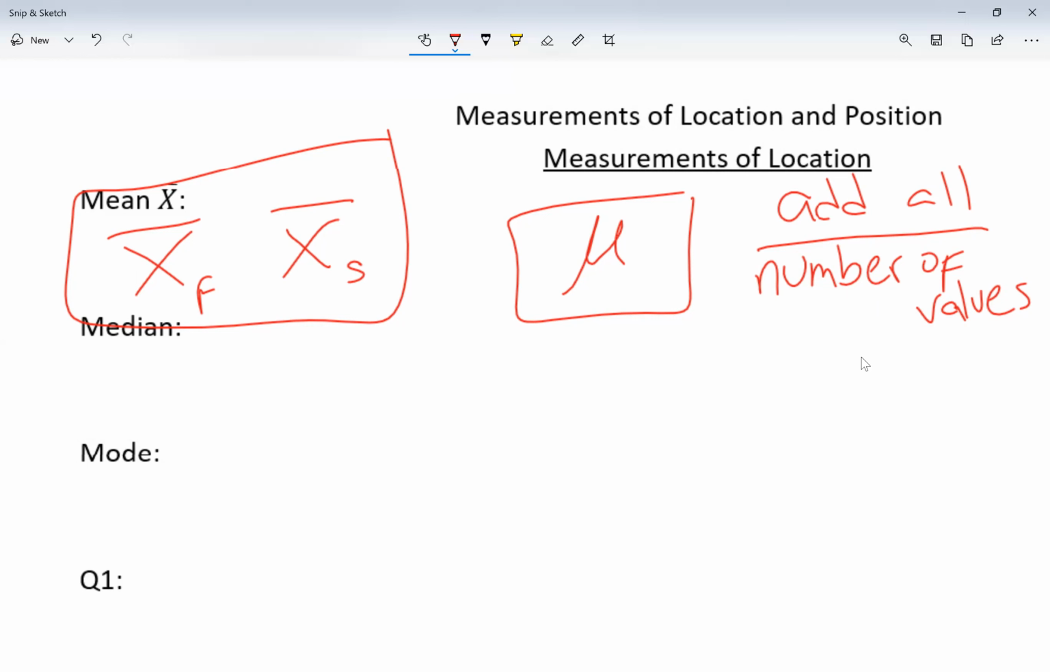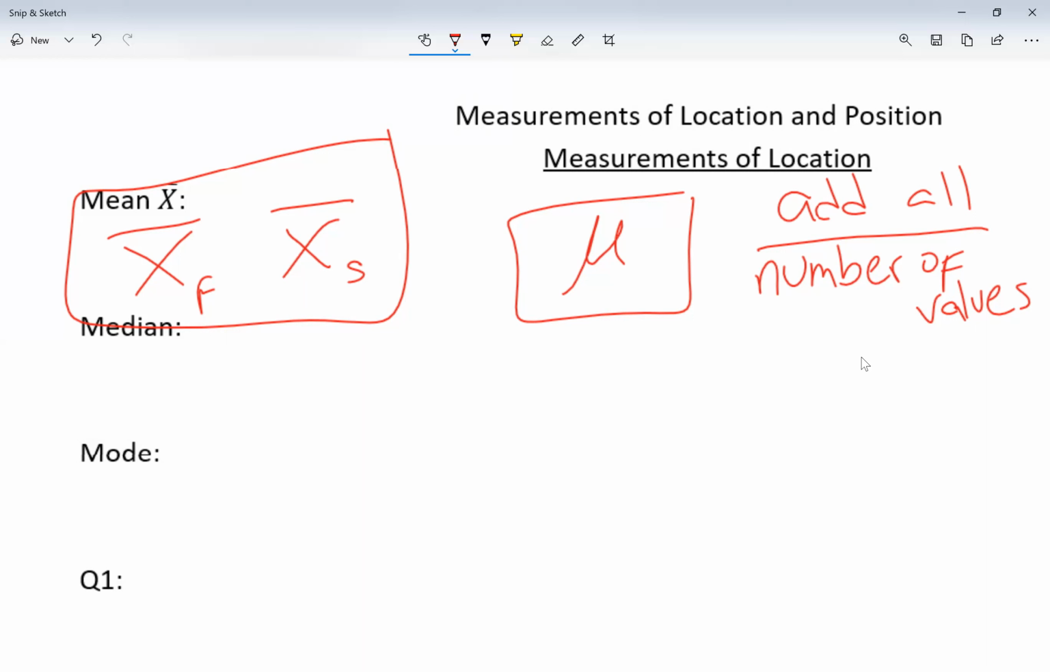Now, the median is the number that comes in the center. It's a number that separates the ordered data. Ordered data means basically having it from small to large. It separates it into halves. So half of the values are the same number or smaller than the median, and half of the values are the same number or larger than the median. So the median sounds like middle. One thing I want to say about the median is that the median may or may not be part of the data.